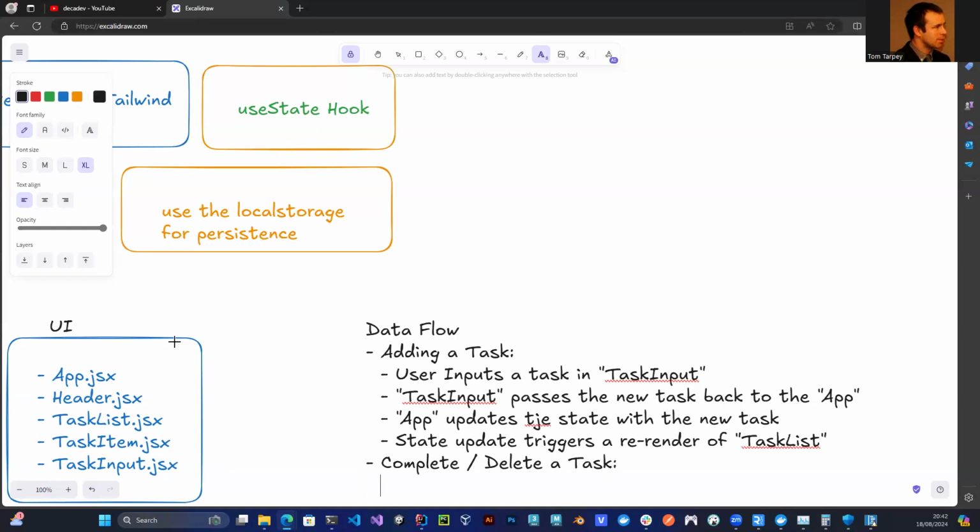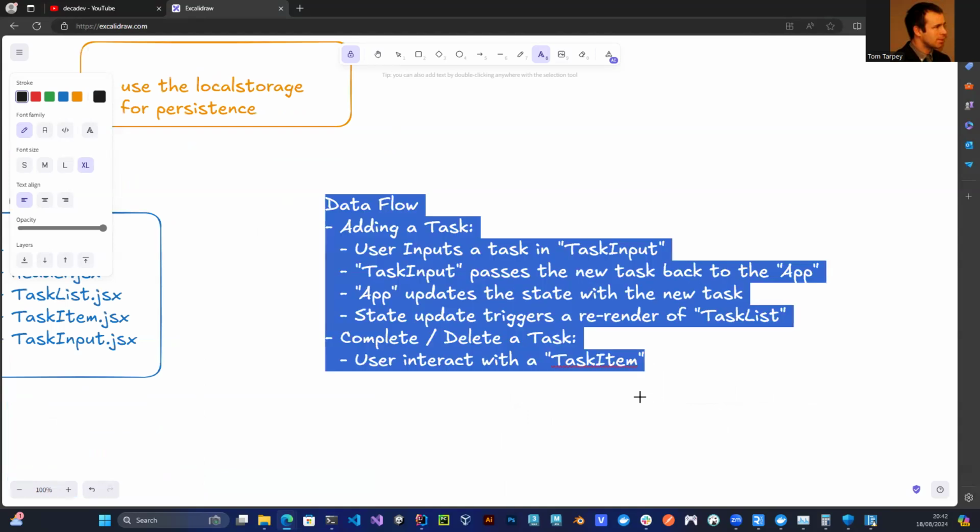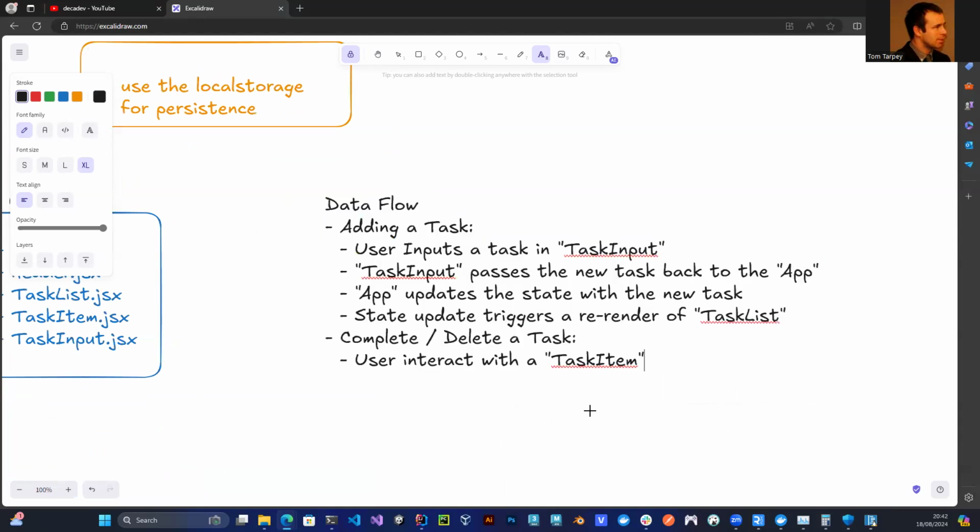So what happens in that situation? Basically, we want a user to interact with a task item, whether that's clicking a button, delete, doing whatever. Notice that typo for the win. But basically, we want them to click a button for our purpose. And maybe they'll click delete, maybe they'll click completed, whatever the UI we decide upon. But in general, the user interacts.